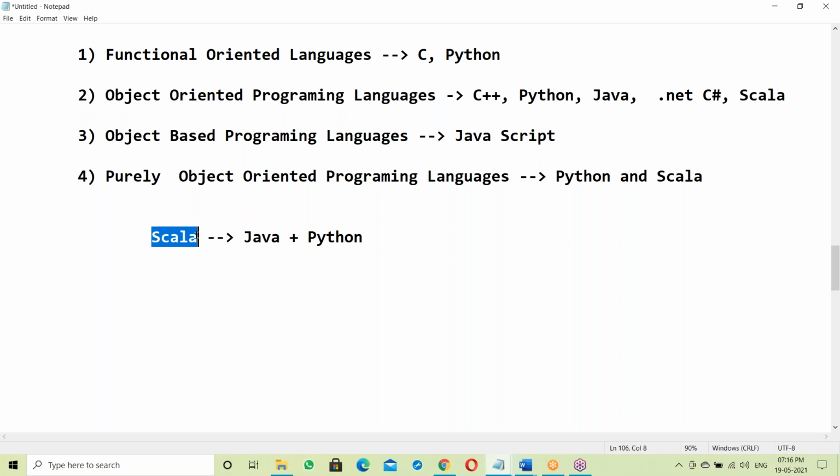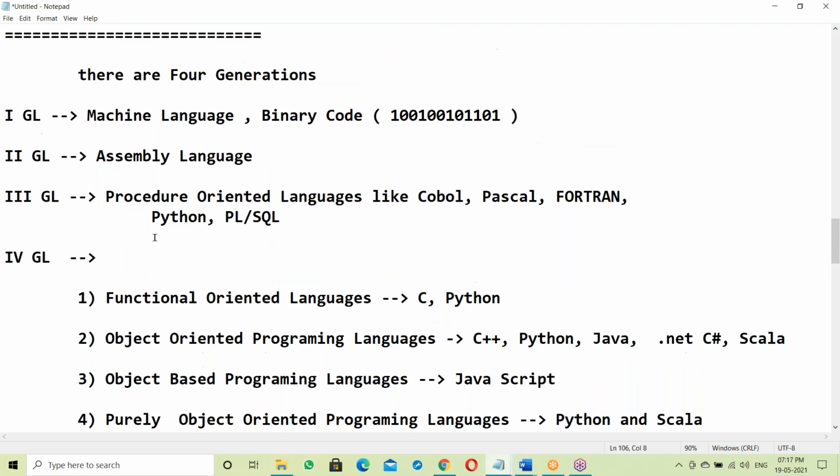In Scala, many predefined libraries are available. Compared to Java and Python, the code in Scala is very little. Suppose a Java program is maybe 100 lines; in Scala you can finish within 10 lines. Python maybe 50 lines; in Scala 5 lines is enough. So it's about 10% of the Java code and 10% of the Python code. Scala is very simple and easy to understand, with everything predefined.